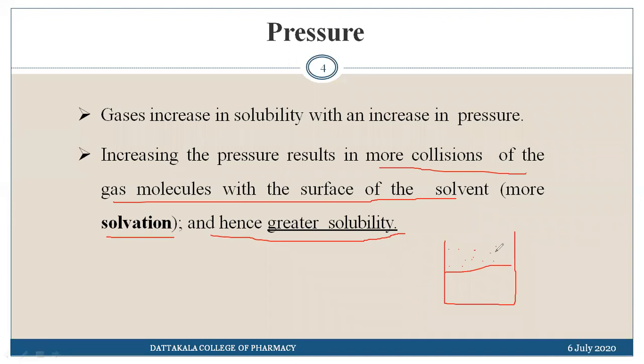This collision of the molecules is in random motion. So if you apply pressure on this system in this way, these molecules which are in random collisions will get exposed. They will come in contact with the surface of the solvent.